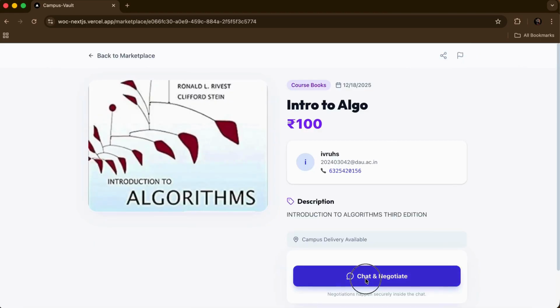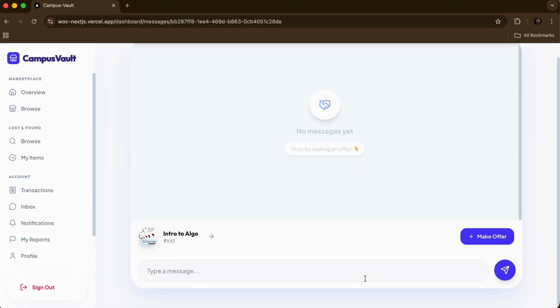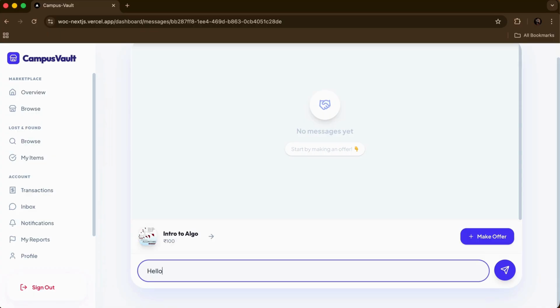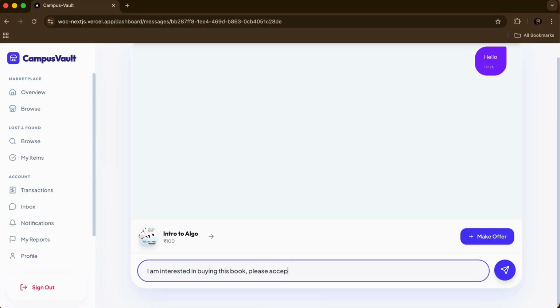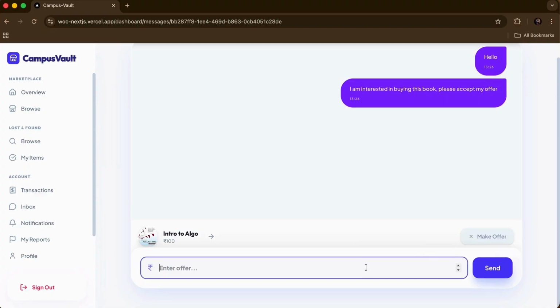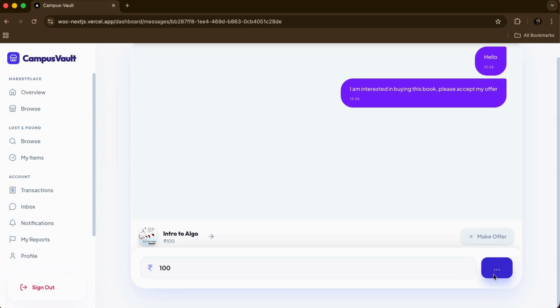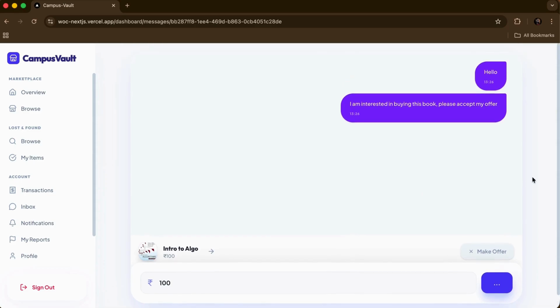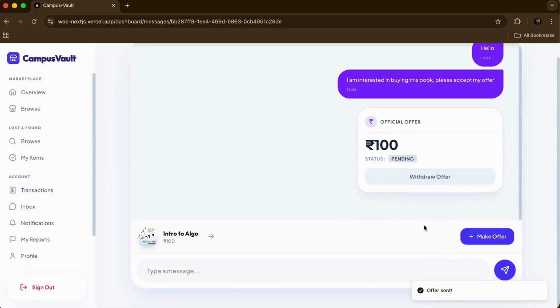I can go to the chat and negotiate section. Now here, suppose, hello, I'm interested in buying this book. Please accept my offer. Now I find the price 100 to be reasonable, so I'm making an offer of 100 only. I can make the offer of more than 100 also, less than 100 also. So the offer is sent here. I can withdraw it anytime.